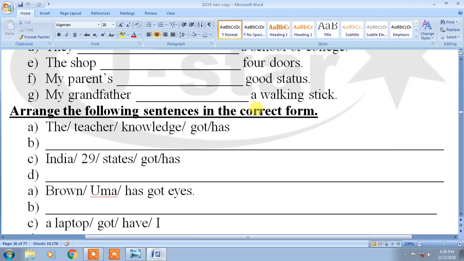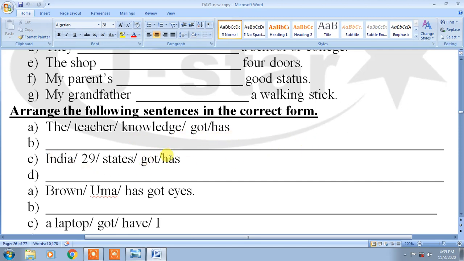I hope you understand. Arrange the following words in the correct form. The teacher has got knowledge. Full stop.